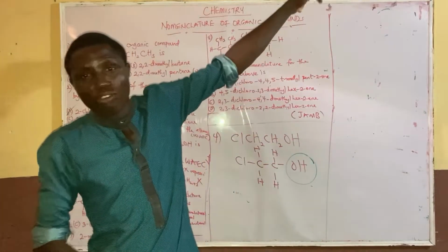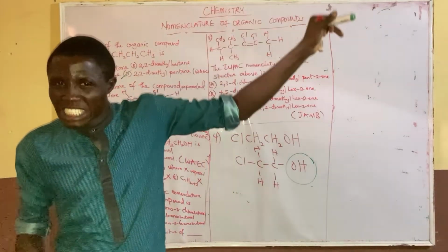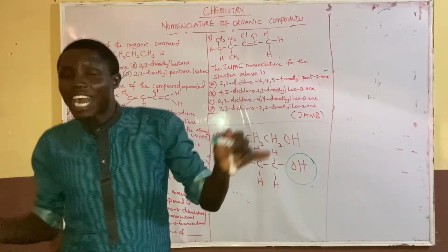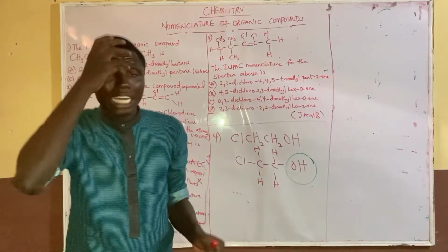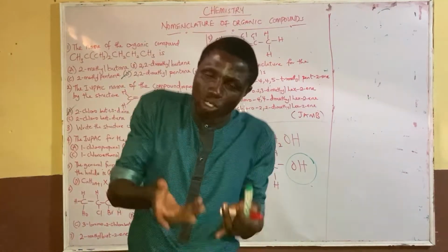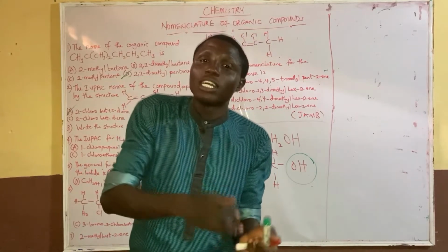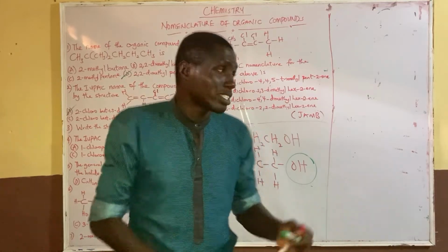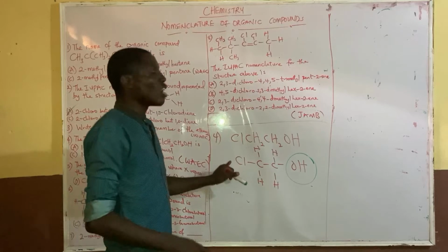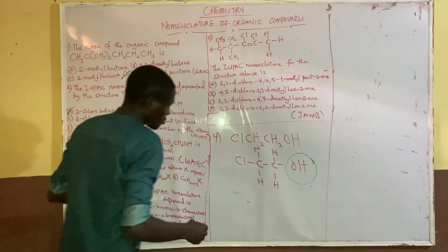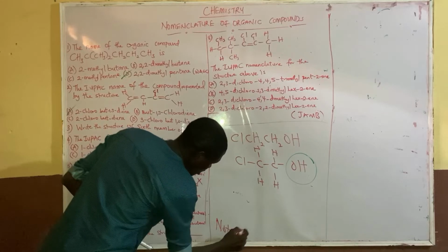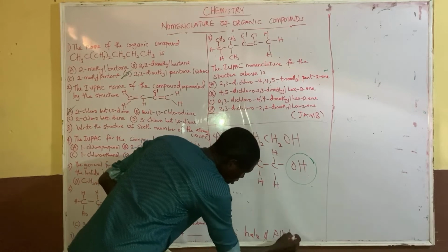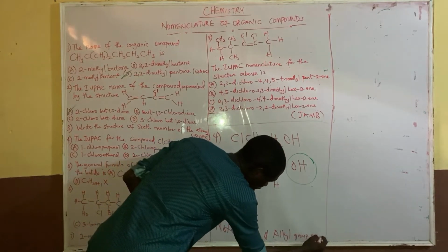I'll list the functional groups for you: alkane, alkyne, alkene, and so on. Alkyl is not even a functional group, but rather a substituent. It has the formula CnH2n+1, but it's usually a substituent. These two, the halo group and the alkyl group, are substituents.